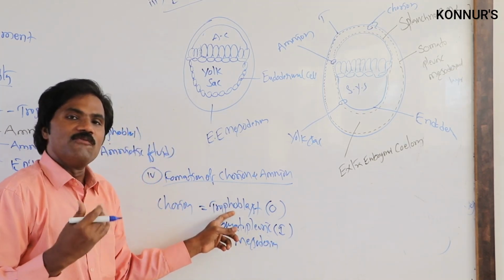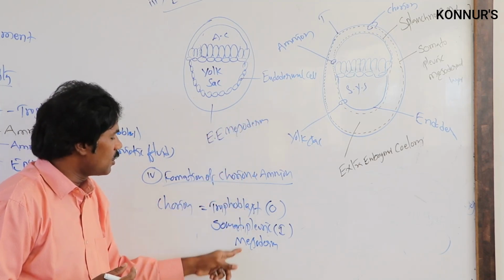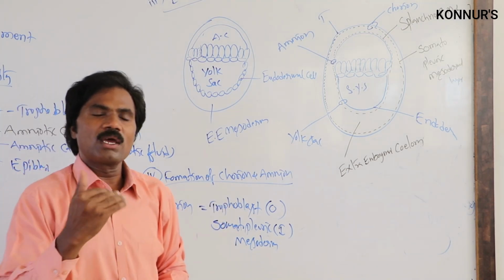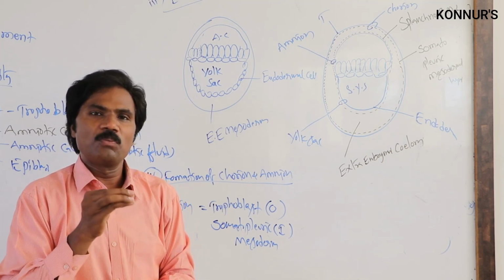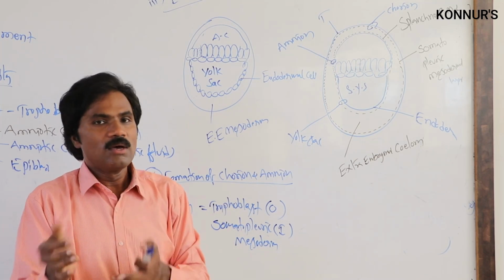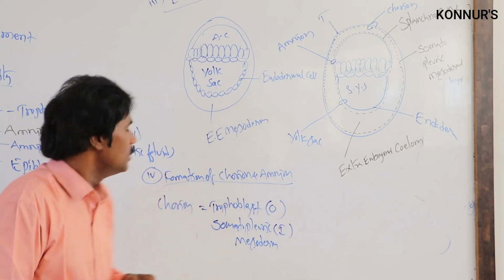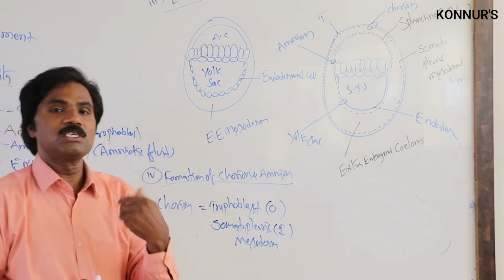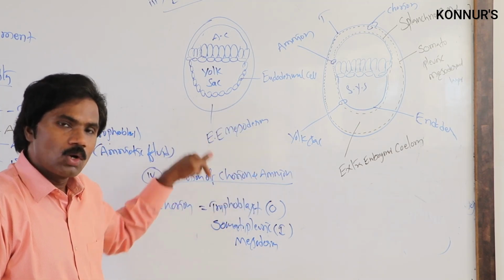So in future the trophoblast, with ectoderm and mesoderm, we call this the chorion. In future the chorion converts into the placenta, which plays an important role in nourishment from mother to baby, and in exchange of gases as well as hormones, everything. That is important: which part forms the placenta in future? Our answer is the chorion.